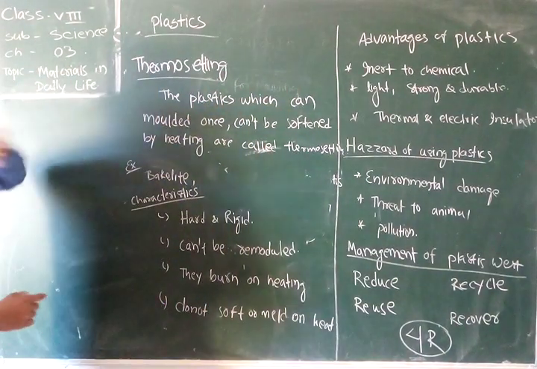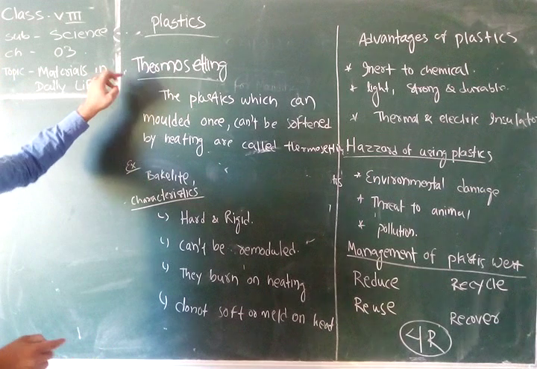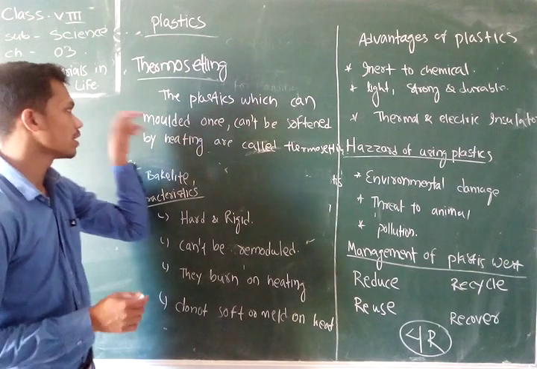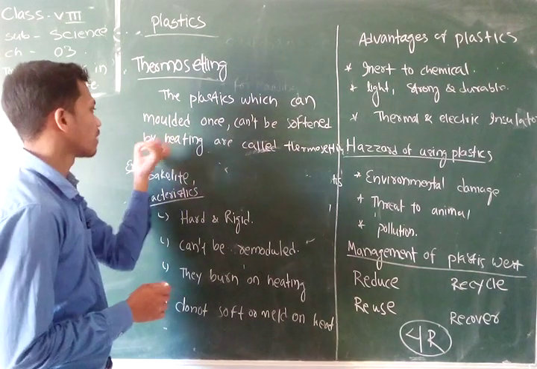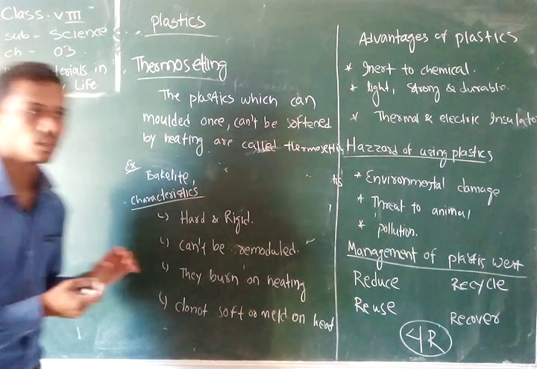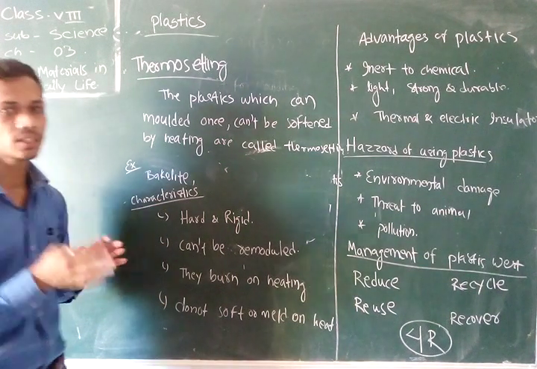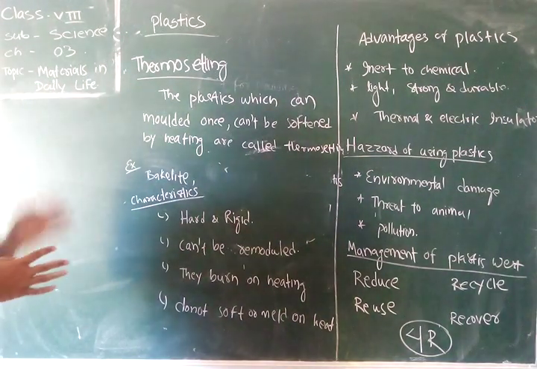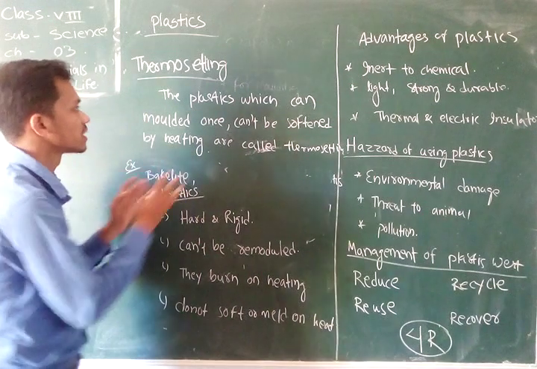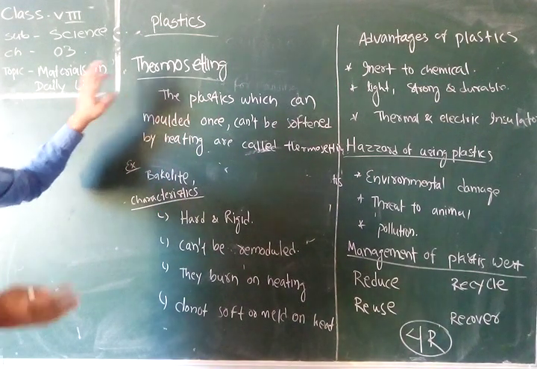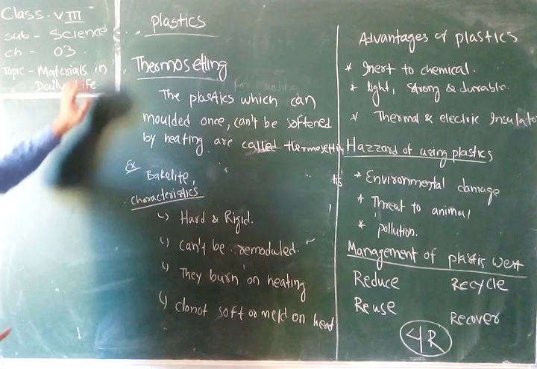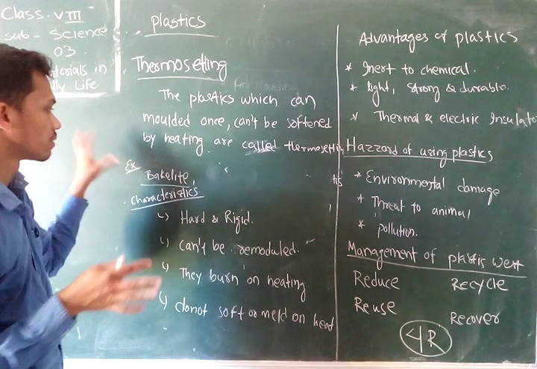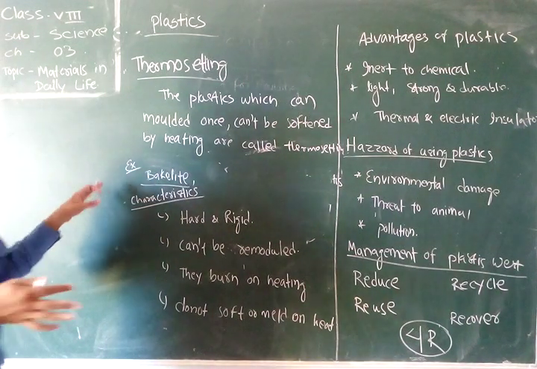Here we discuss another type of plastic, thermosetting plastic. What is the definition of thermosetting plastic? The plastic which forms strong bonds and cannot be softened by heating is called thermosetting plastic. Thermoplastics can be easily molded by heating, but thermosetting plastics cannot be molded after heating. They are fixed in a single shape. The most famous example of thermosetting plastic is Bakelite. It is used for preparing various utensils, and also as flooring in various houses.